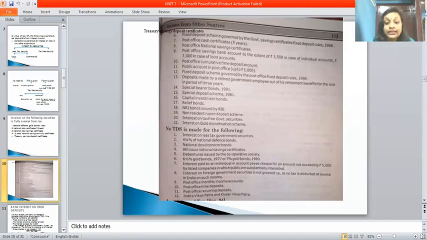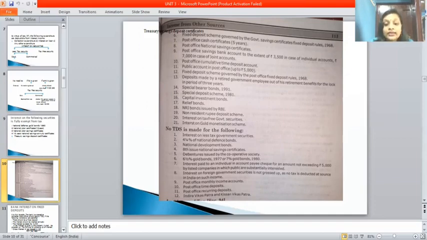Which are the ones with no TDS? One is interest on tax-free government securities, and next one is 1/4% of national defense securities, national development bonds, 8th issue of national savings certificates, 6 1/2% gold bonds 1977, or 7% gold bonds 1980.